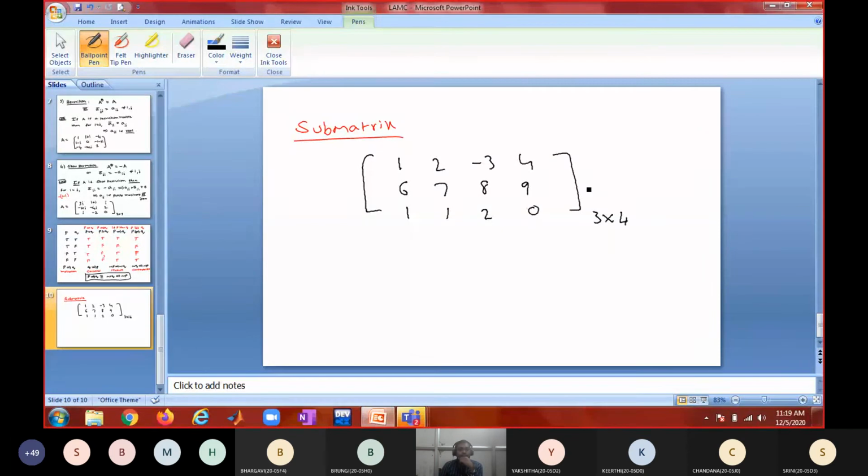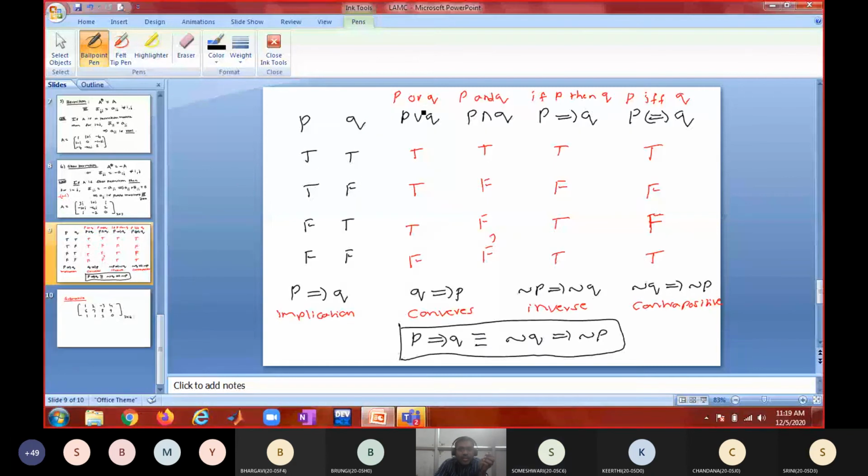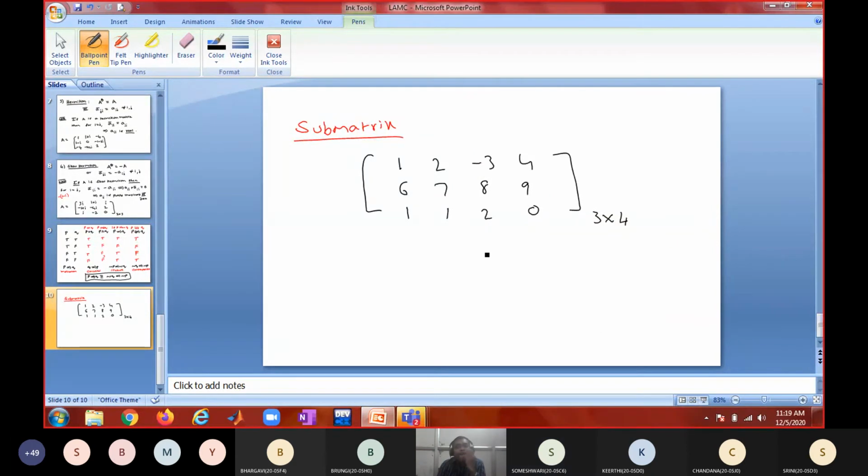A matrix obtained by deleting a finite number of rows or columns or both. Yeah, that's what I am telling you. No need to say "or both." You said finite number of columns or rows. As I said, "or" includes both also. No, see the previous slide. Do you understand? "Or" can include both, not necessarily only one. Is it clear?